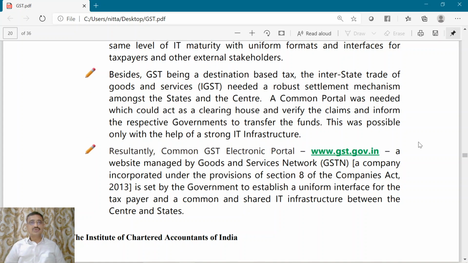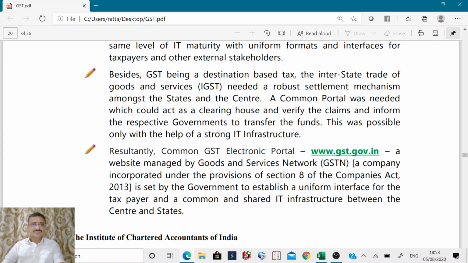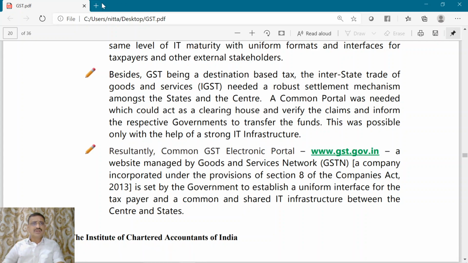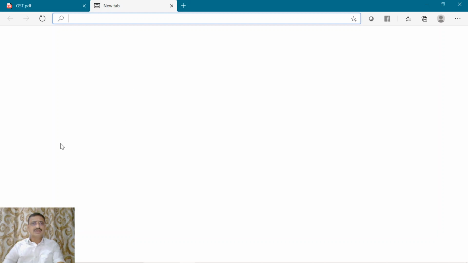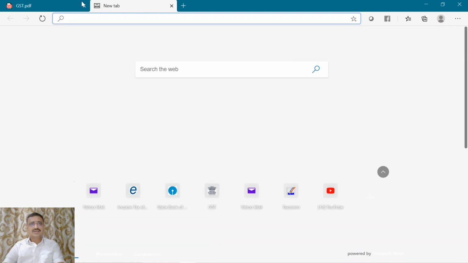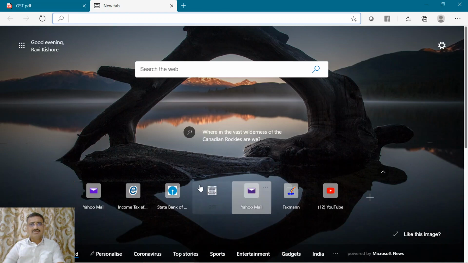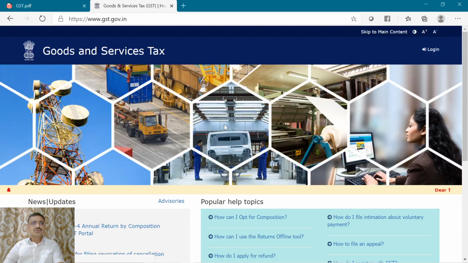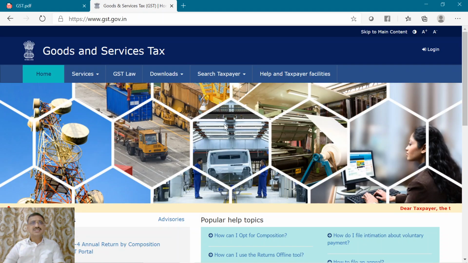Now, what is that common GST portal? It is www.gst.gov.in. We can just go to that portal just for your understanding of that portal. So it is nothing but www.gst.gov.in.